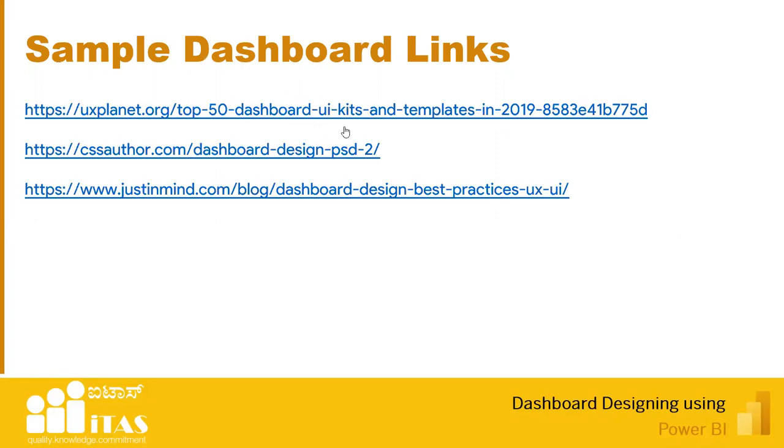So here I have some samples, very nice websites. These websites have very nice designs, so usually I refer here. There are some paid dashboard designs as well. If you think it is relevant for you, you want to go purchase it, that is left to you. I'll never recommend anyone to purchase or not to purchase. I've just given the links here. But there are very nice designs on these websites, which I usually refer.